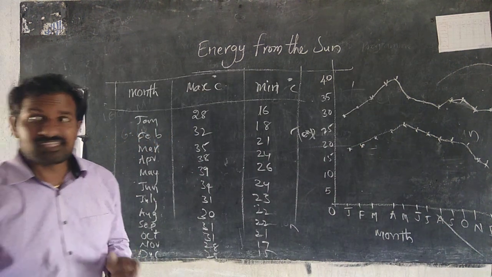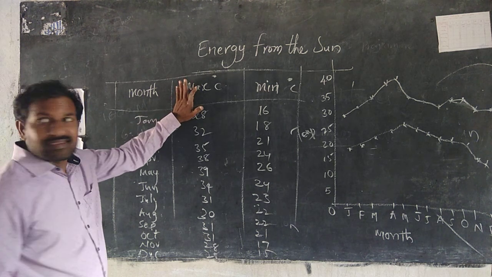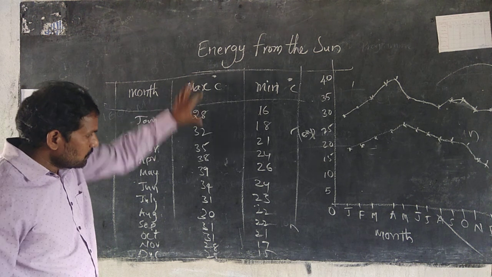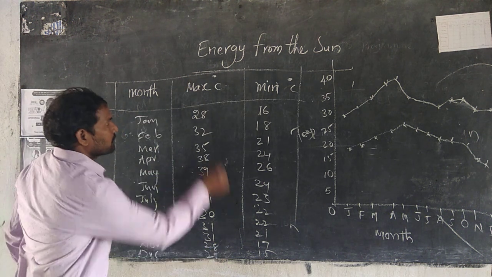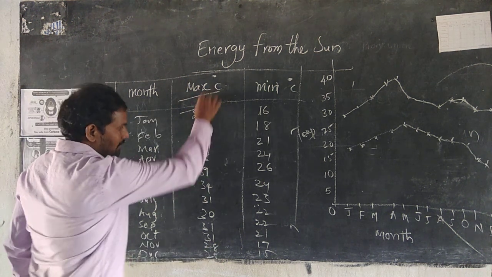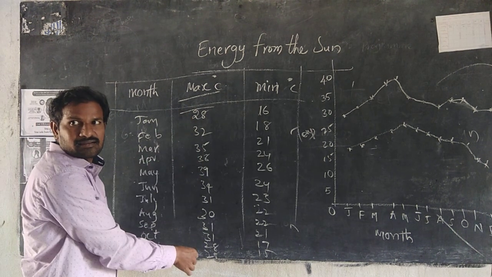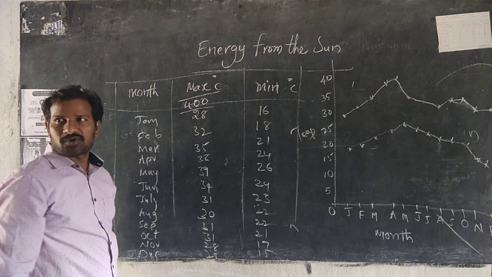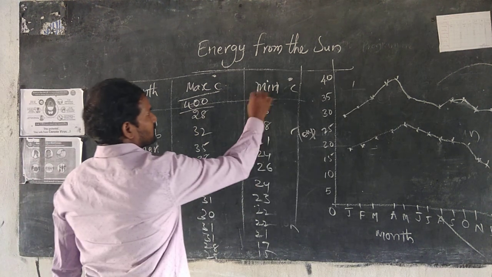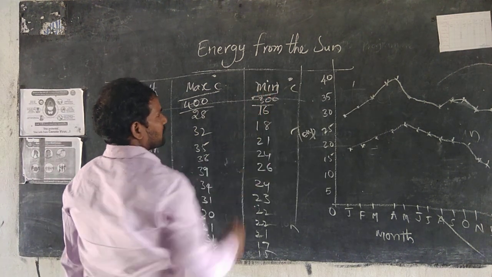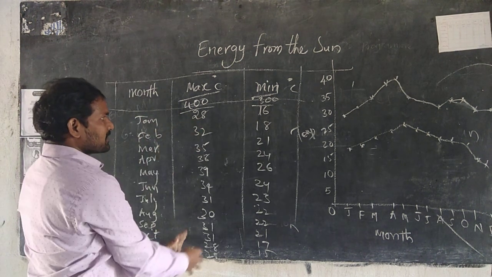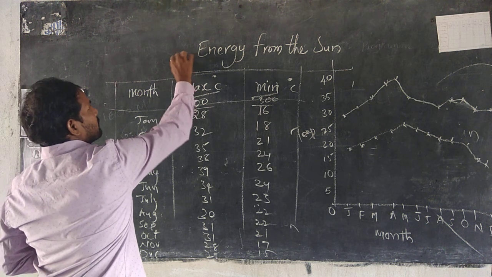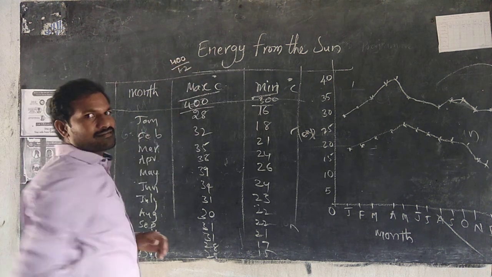Okay, what is the average temperature of the year? We total all of that. We include all the recorded temperatures. Totally, for example, 400. Average temperature of this year: 400 divided by 12, because there are 12 months in the year.